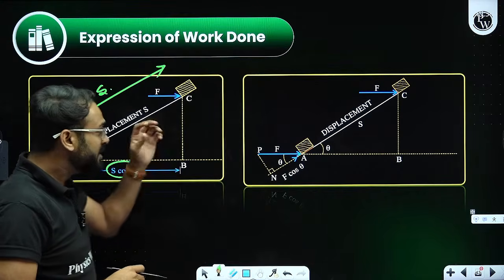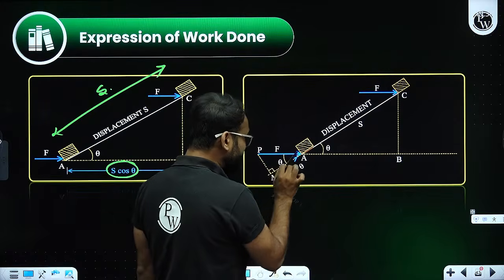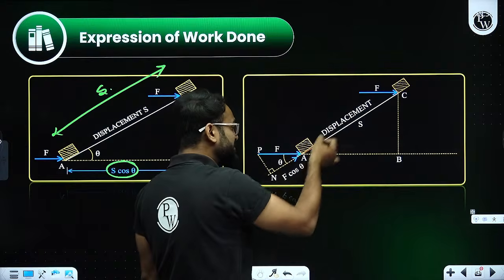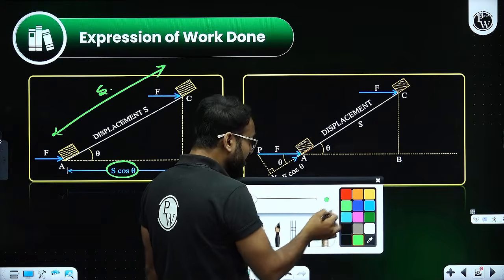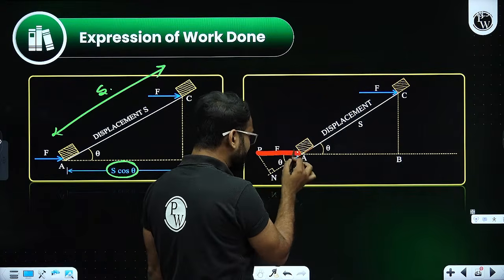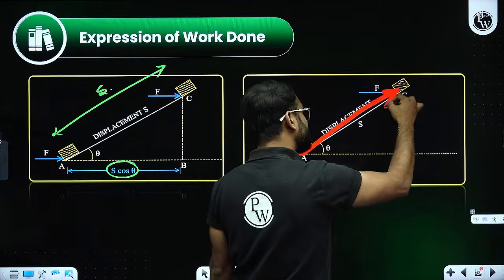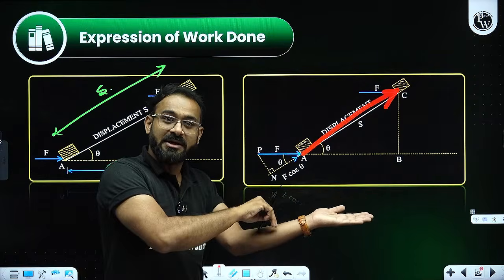Here it is written. Similarly, if force is applied in this direction, and this is the displacement, what exactly do we have to do? Now force is here, displacement is again here.